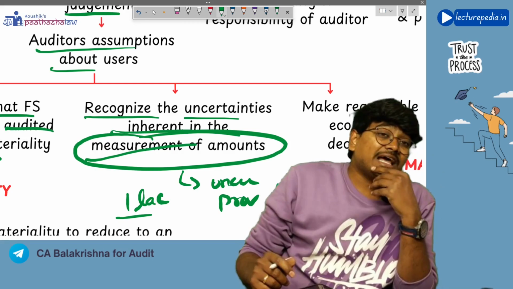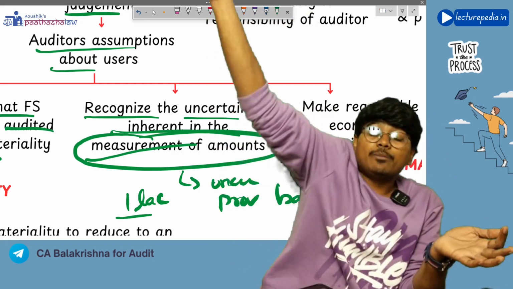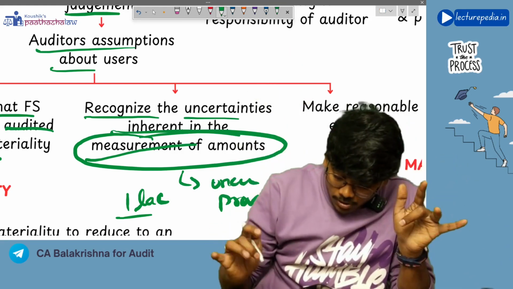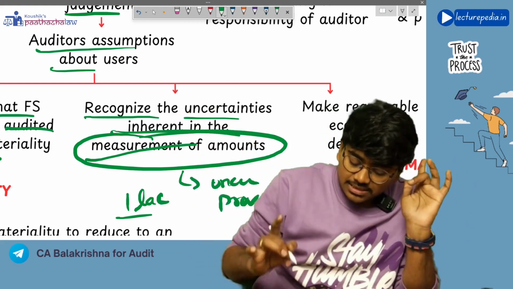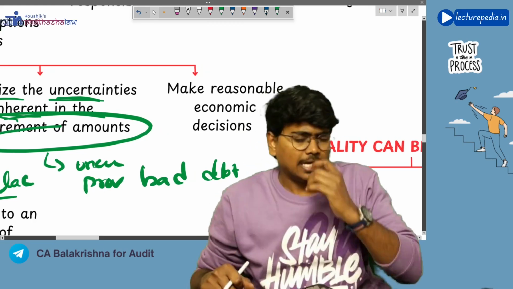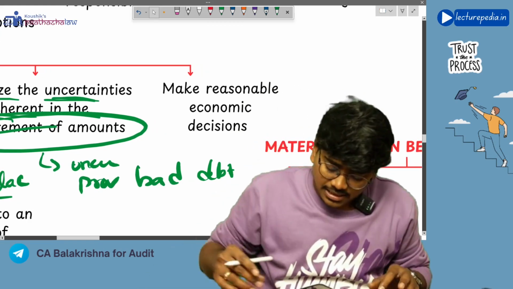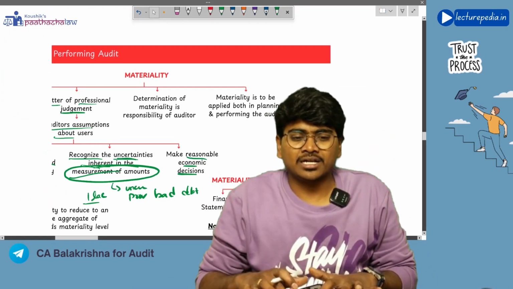Now, what is the guarantee that only 1 lakh will be the actual bad debt? Actual bad debt can be more than 1 lakh, right? Got it? So, the auditor can assume that users will recognize the uncertainties that are inherent in the measurement of amounts. Next, the auditor can also assume that users can make reasonable economic decisions. These are the assumptions the auditor can take.